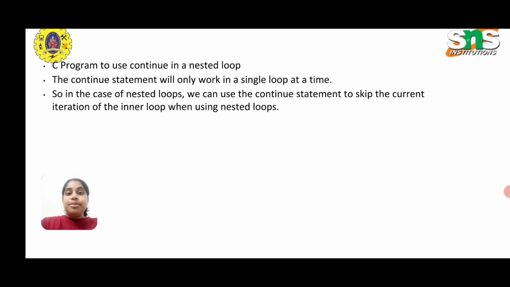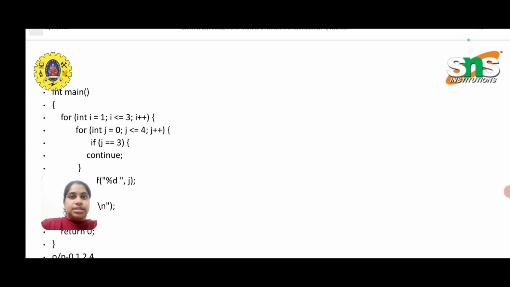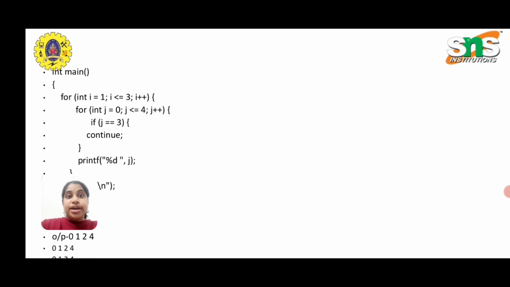This can also be used in your nested loop, but the continue statement will work in only one loop at a time. In case of a nested loop, we can use the continue statement to skip the current iteration of the inner loop only. For example, here you have two for loops and one if condition.